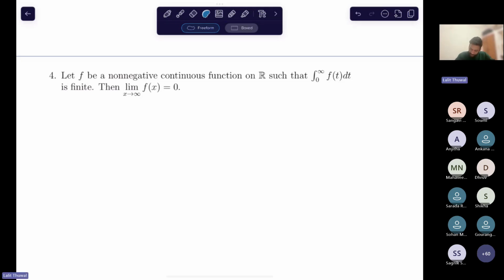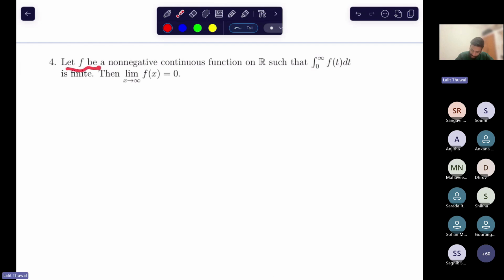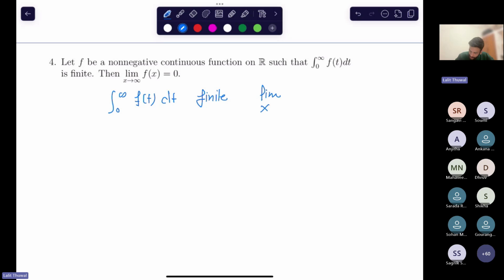So see, let f be a non-negative continuous function on R such that this thing is finite. The statement says that this limit must exist and equal 0. Suppose we want to counter it. So how do we think about the counterexample?